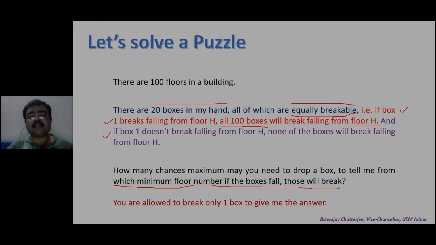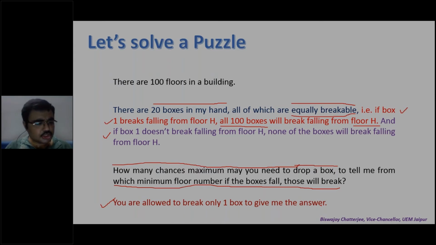For telling that, you may drop a box. But how many chances maximum may you need to drop a box? And another thing you are told is you are allowed to break only one box to give me the answer. You cannot break more than one box. You may think it's very simple. You may say, I will drop the boxes one by one from different floors and see from which floor it breaks.